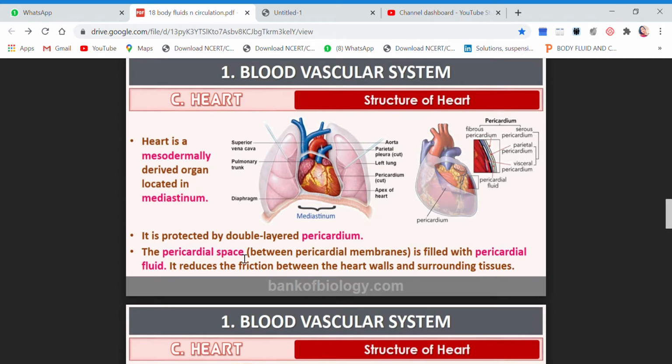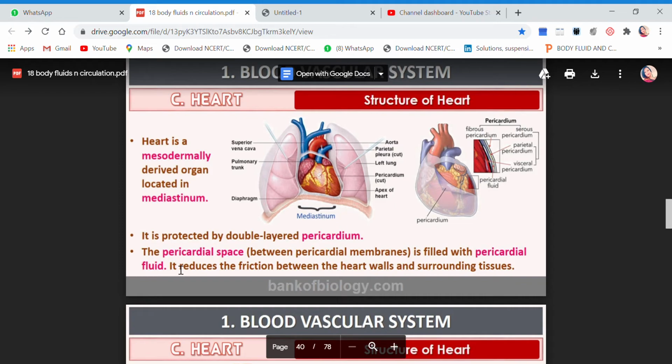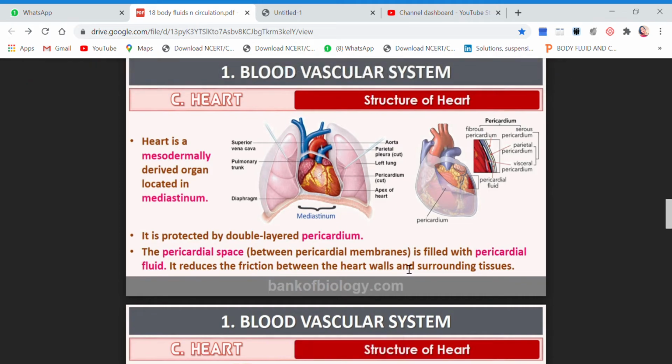And what is the function of this? It will reduce the friction between the heart walls and the surrounding tissues. Now, because heart, children, is a pumping organ, it will pump blood by contraction and relaxation. And due to these contractions and relaxations, there will be movements.